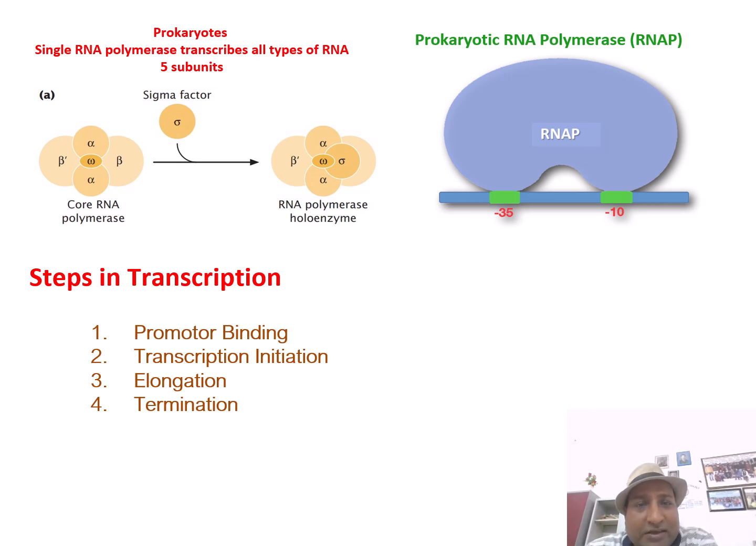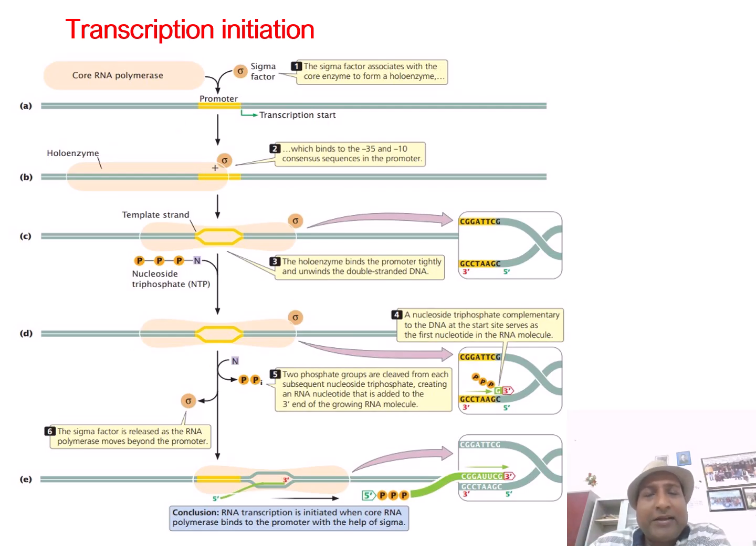So, what are the different steps in transcription? Promoter binding, transcription initiation, elongation, and termination. The first step is the binding of the RNA polymerase and sigma factor to the promoter. The RNA polymerase along with the sigma factor both bind to the promoter area, and here it is now named the holoenzyme. It binds to the minus 35 as well as the minus 10 consensus sequence of the promoter.